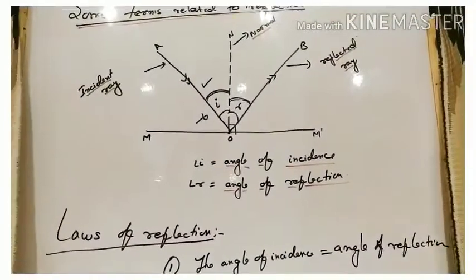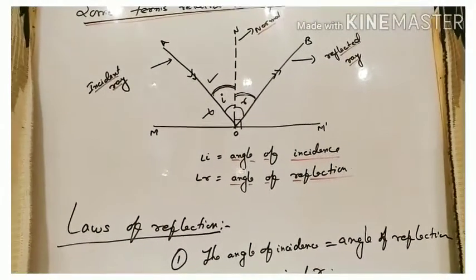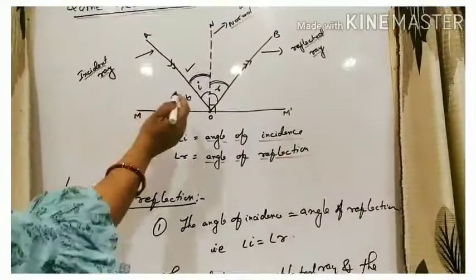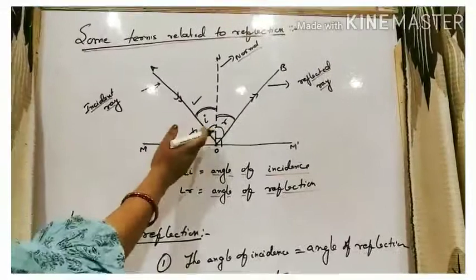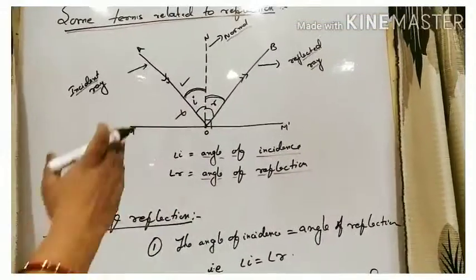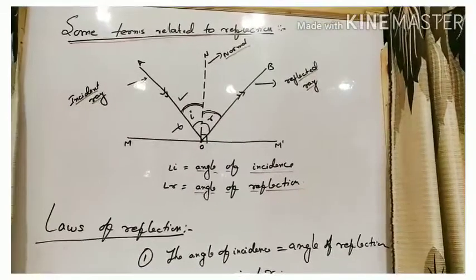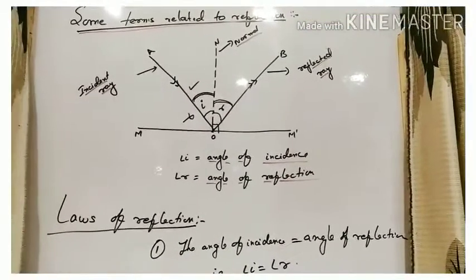Now, the next term is plane of incidence. The plane containing the incident ray and the normal is called the plane of incidence. Incident ray and normal, this is the plane of incidence. Similarly, on that side we have the plane of reflection. The plane containing the reflected ray and the normal is called the plane of reflection.